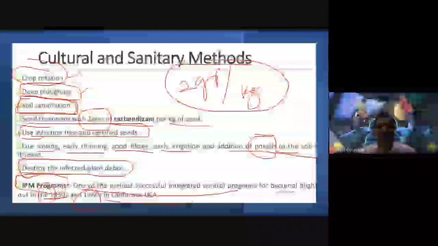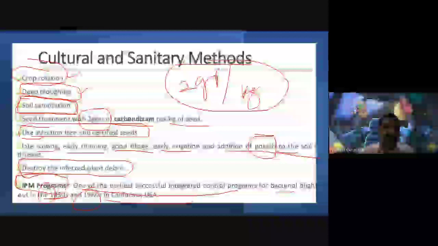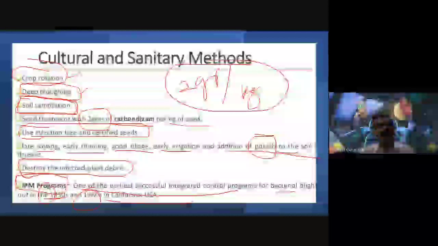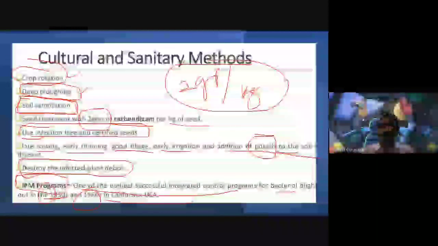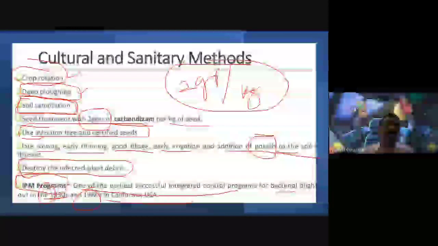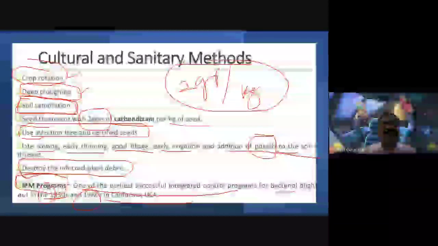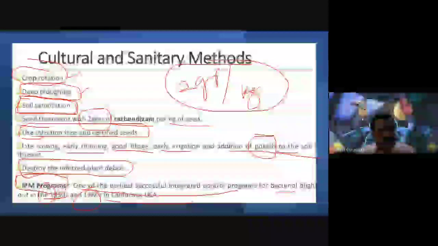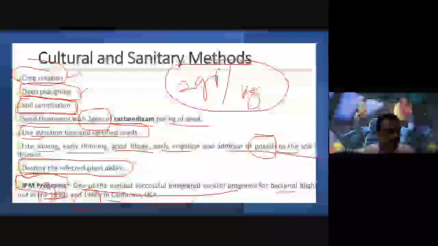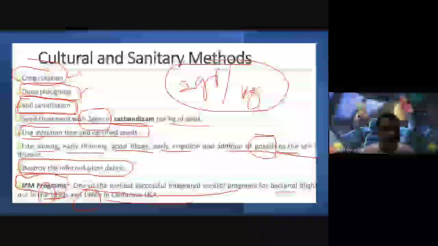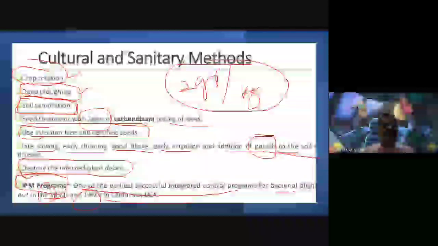Use infection-free and certified seeds. At the same time, late sowing, early thinning, good tillage, early irrigation, and addition of potash to the soil are also very important for control of the disease. Destroy the infected plant debris also. The diseased plants should be identified, separated from the healthy plants, and destroyed. At the same time, we have to apply IPM programs.